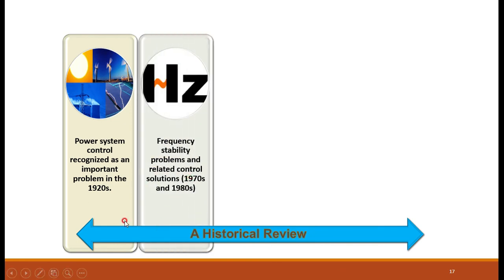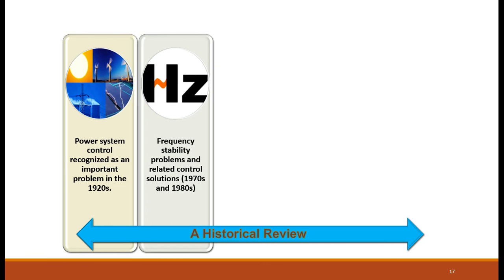And in the 1970s and 1980s, because of imbalance between the demand and the generation, there is a change in the frequency, because we know that when the load increases the frequency will fall, or if the load is decreased suddenly then the frequency will rise.